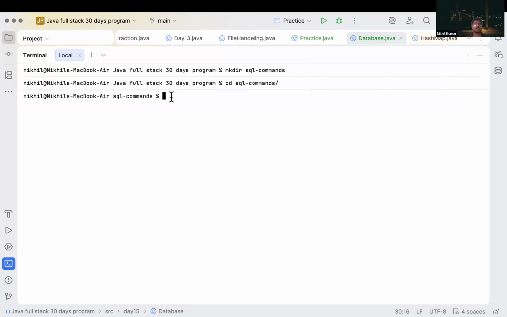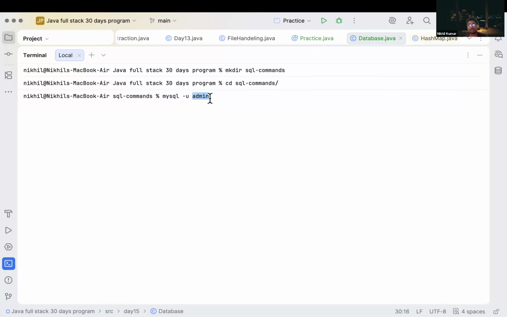Now how can you connect to the database here? There is a command you can use to connect with your database. The command name is mysql. We will start our MySQL using this command. We will provide the username, whatever username you created during the installation. I created a username as admin here, so I am providing mysql -u admin.